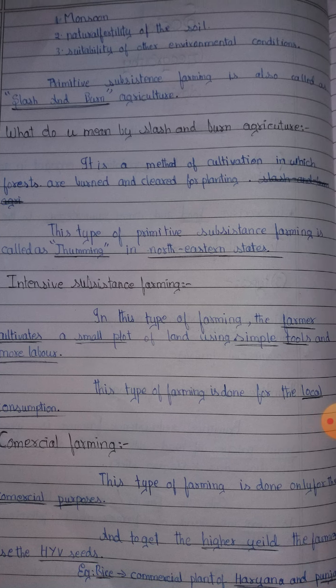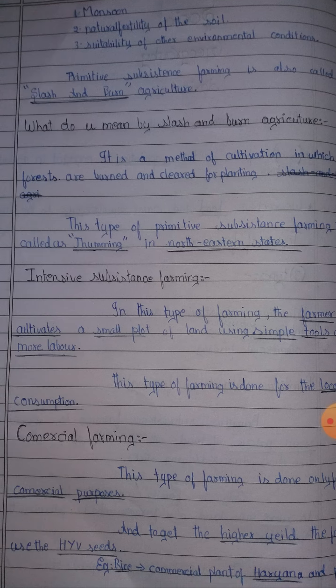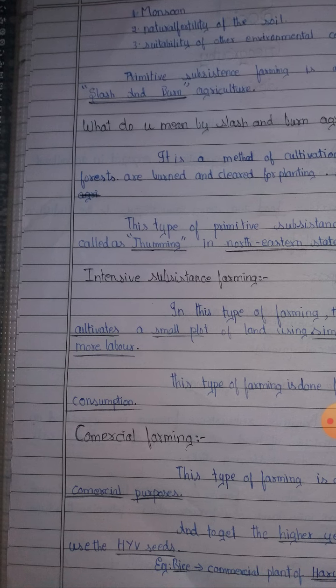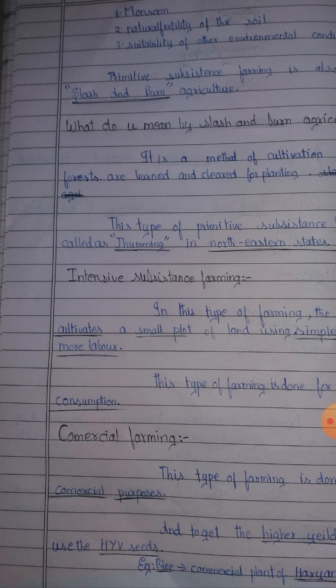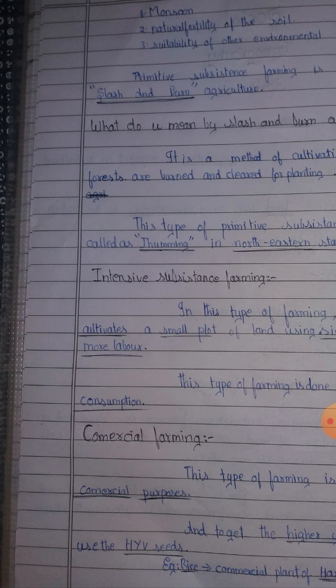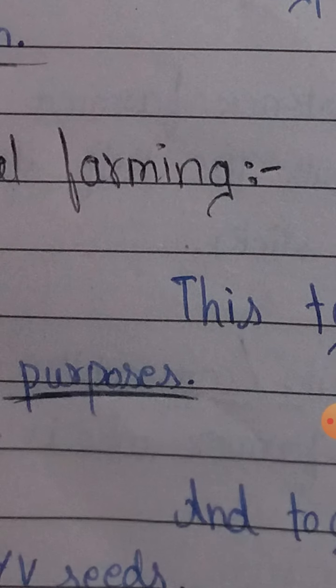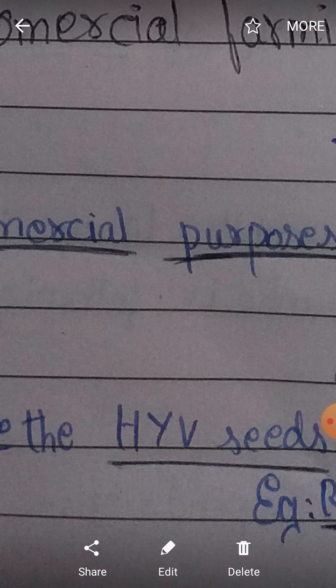Our last topic of this session is commercial farming. This type of farming is done only for commercial purposes. That is, the crops grown are used only for selling, to make money. To get a higher yield, the farmers will use HYV seeds, that is, high yield variety seeds. If we sow a normal seed, we'll get 10% of production. But at the same time, if we sow a HYV seed,